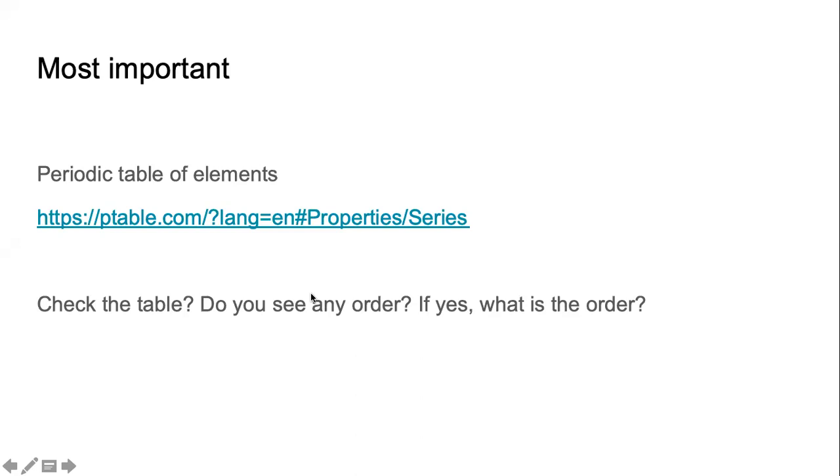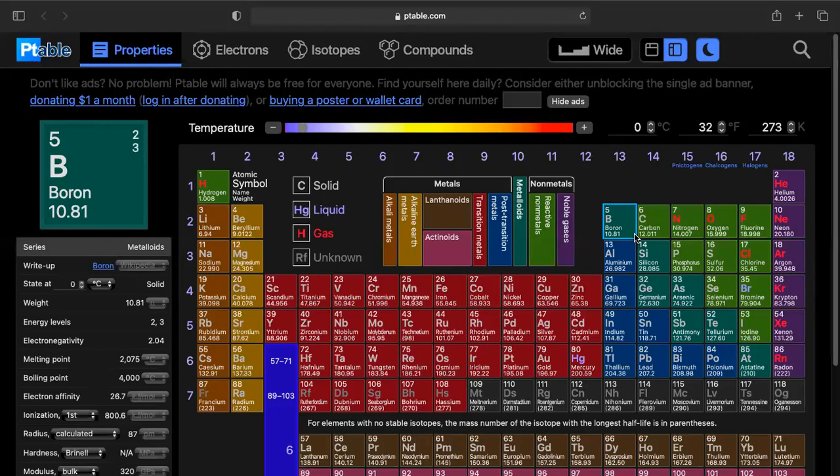Chand is saying, yes, there is an order. It is going number wise. Okay. But Prachi is saying it is going in a particular order. Can you tell me what order it is? Chand is saying number wise. What number, beta? You're almost there. Look at the periodic table again.